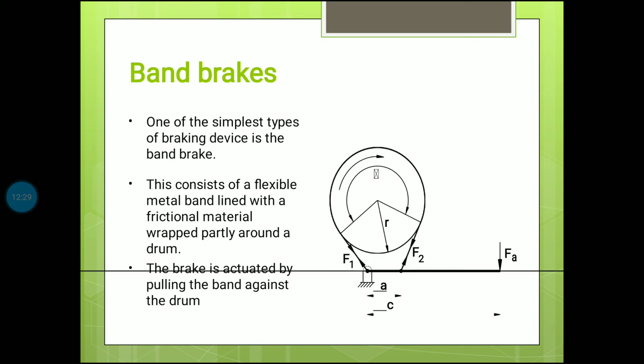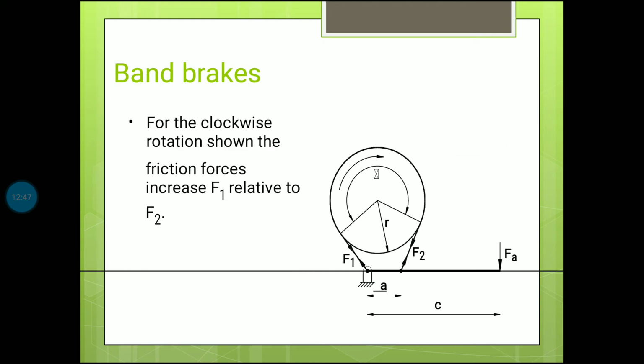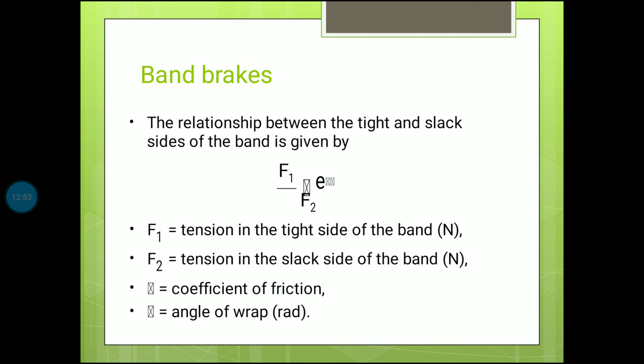Band brakes. One of the simplest types of braking device is the band brake. This consists of a flexible metal band lined with a frictional material wrapped partly around a drum. The brake is actuated by pulling the band against the drum. For the clockwise rotation shown, the friction forces increase F1 relative to F2. This is the formula for band brakes.